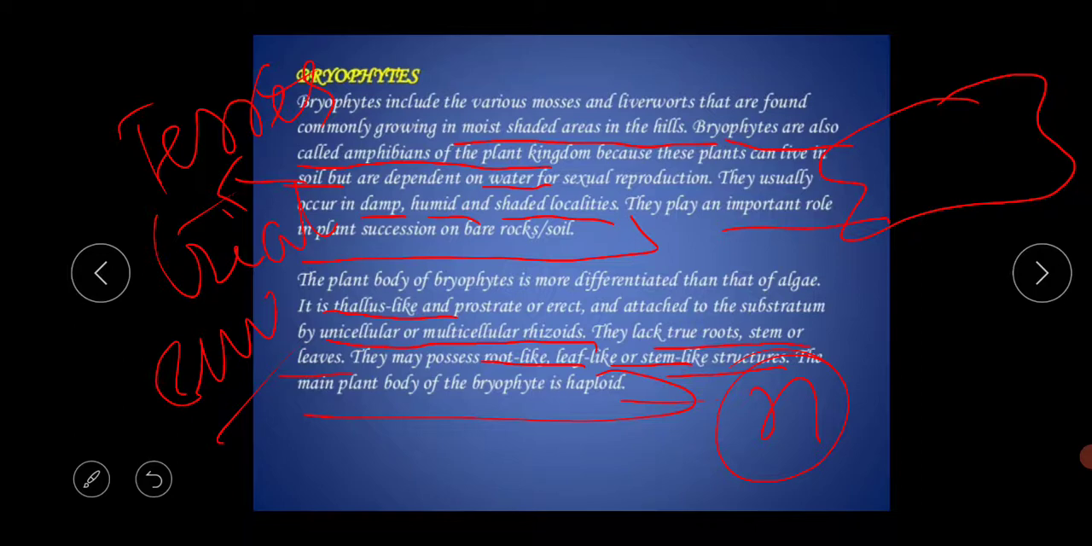And why is this called the amphibians of the plant kingdom? Why is this called the amphibians of the plant? Suppose this type of question may come, which one is the amphibia of the plant: the bryophyte, pteridophyte, gymnosperm, angiosperm. So you have to click the correct option. This type of question may come from that portion.